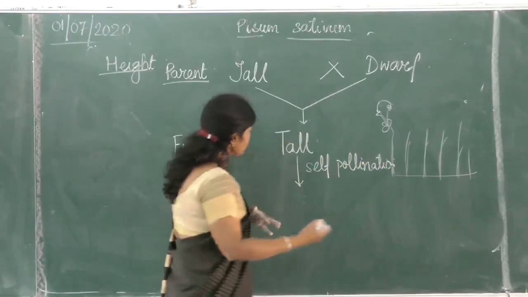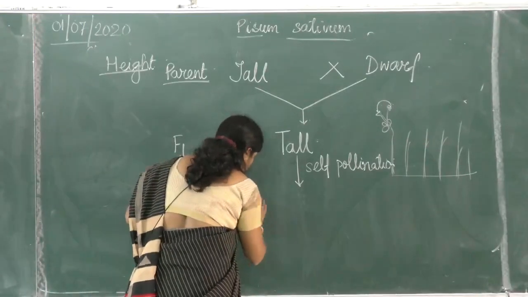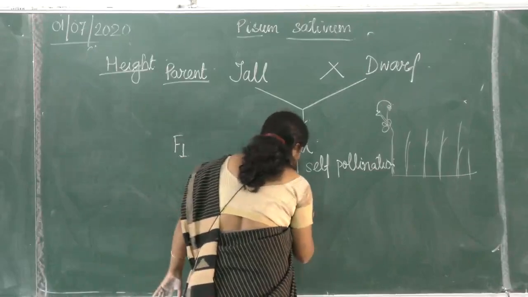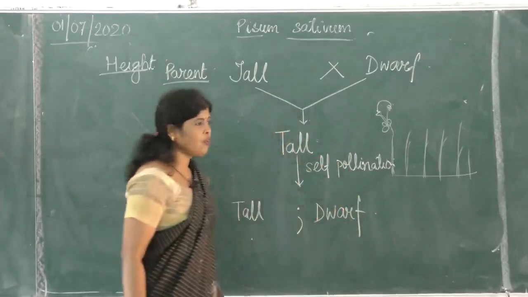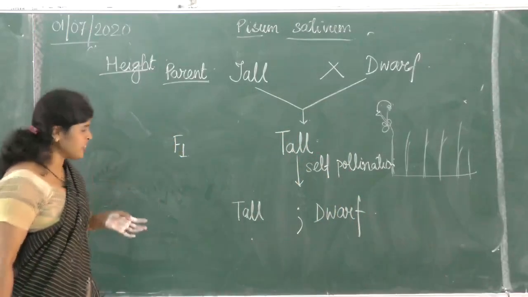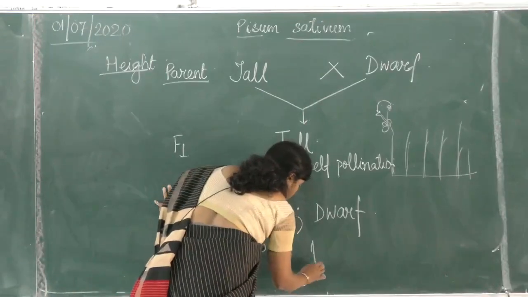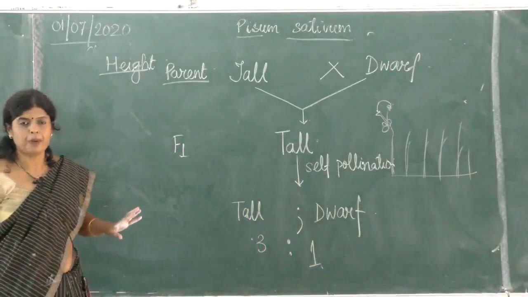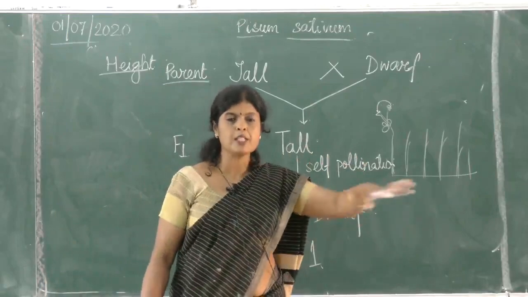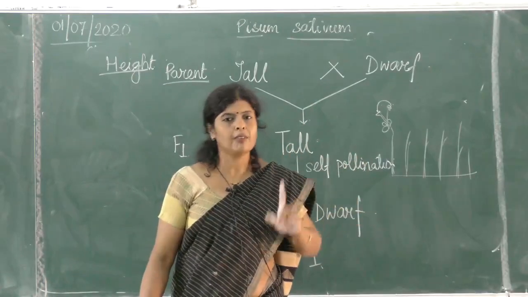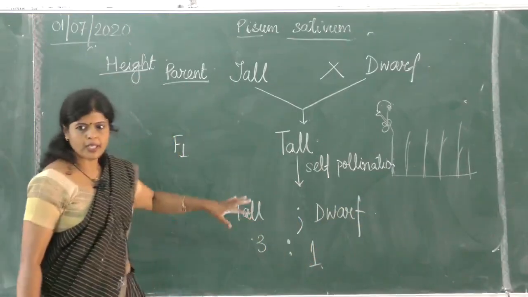Okay, and to his surprise, he found in the second generation most of the plants were tall. But he found few plants to be dwarf also. Is it all right? And the ratio was approximately, for each three tall plants, there was one dwarf plant. If there were 4,000 plants produced, 3,000 were tall, 1,000 were dwarf. Is it all right? Now, what did he notice?